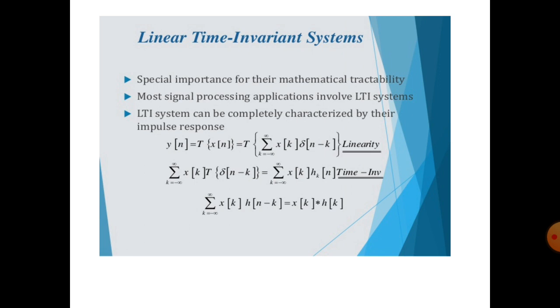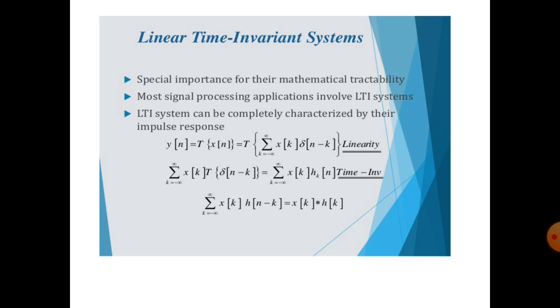The next step, summation over k from minus infinity to plus infinity of x of k times the transformation of delta of n minus k, which is equal to the summation over k from minus infinity to plus infinity of x of k times h of n minus k. That is time invariant.